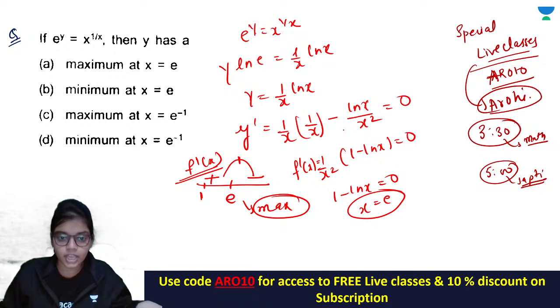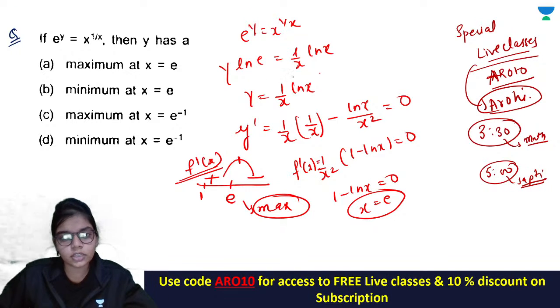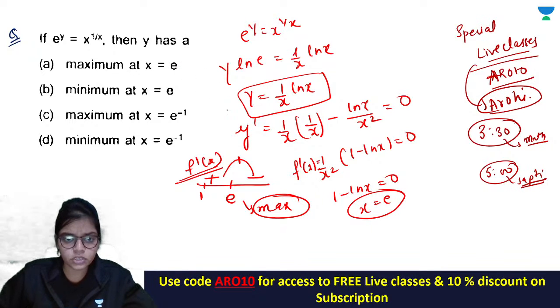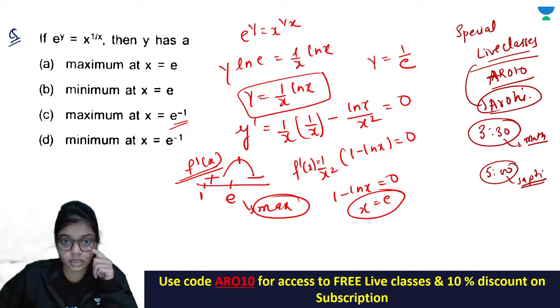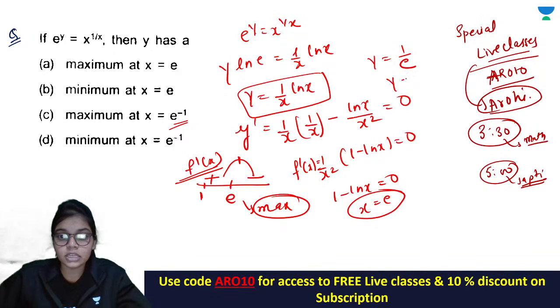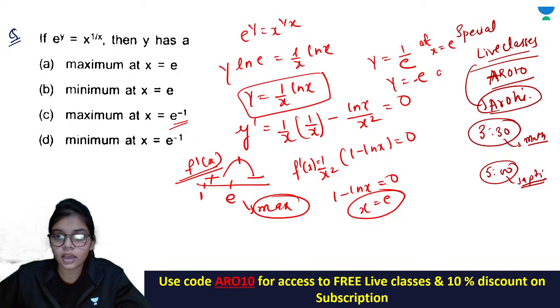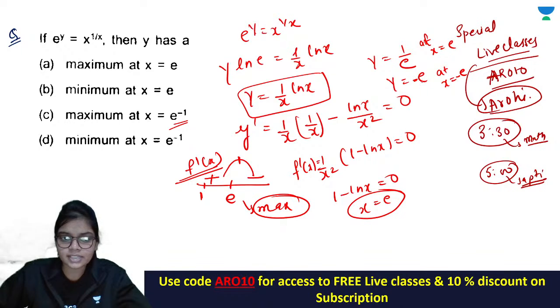If you want to check directly from here, this is your function of y. If you put the value x is equal to e, this becomes 1, your value of y comes 1 by e. If you go from the options, what will happen? If you put 1 by e, y will come equal to e minus e, sorry, at x equal to e, at x equal to minus e. So you can see from here also, but you should know.